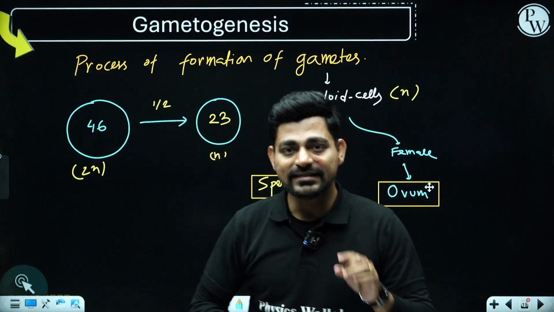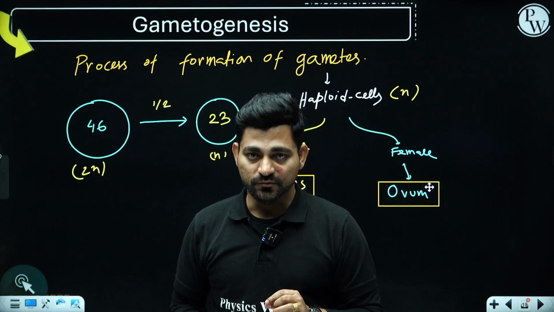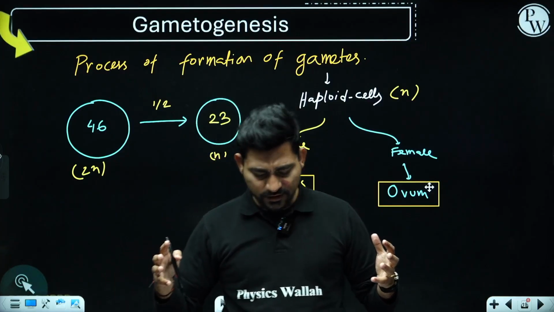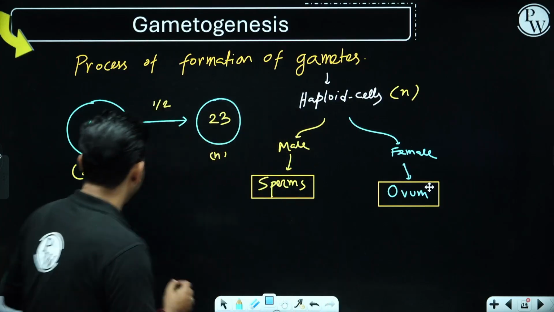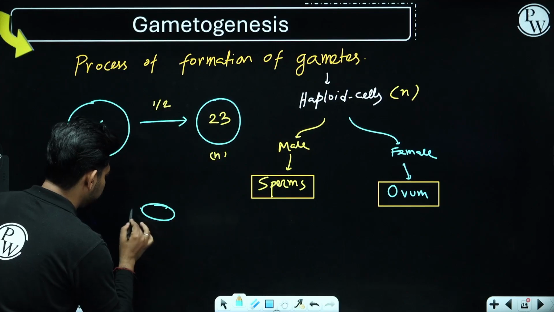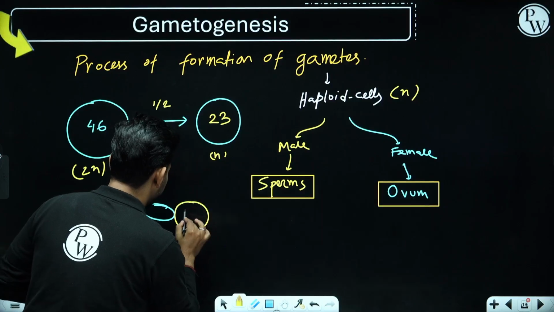Now, why do these gametes possess only 23 chromosomes? Why don't they have 46 chromosomes? Suppose you have to undergo fertilization between two gametes, sperm and ovum.